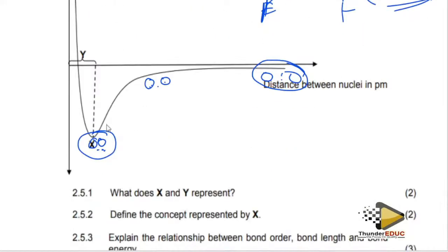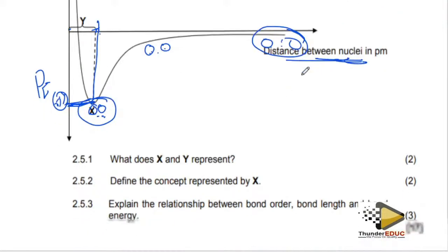This distance from here to here is called the bond length, while the energy you caught here is what you call the bond energy. So we can bring figures and ask which one is the bond energy and which one is the bond length. This is the bond length, and this is the bond energy, because here they are saying the distance of the two nuclei.